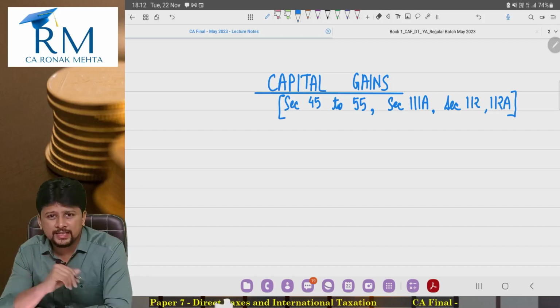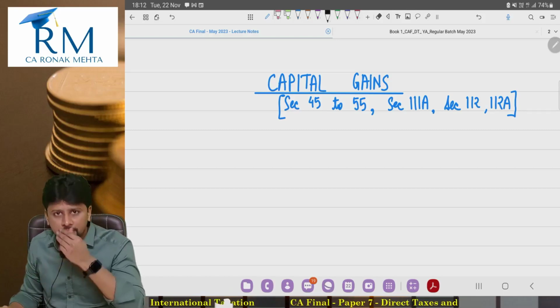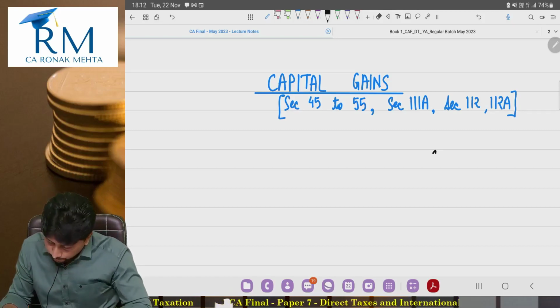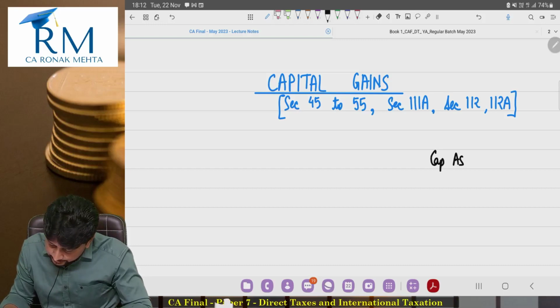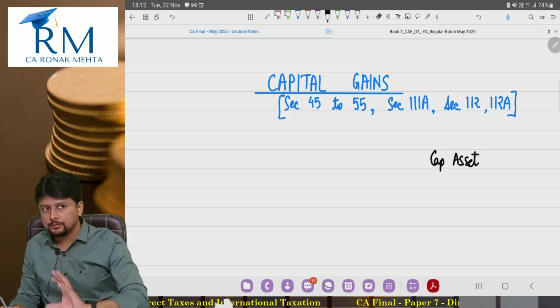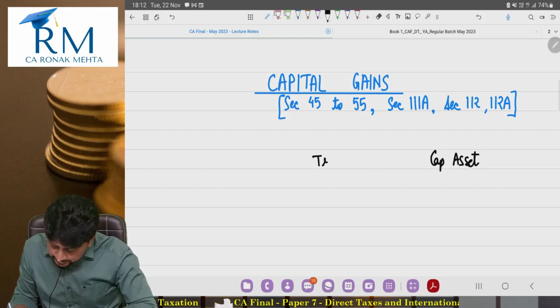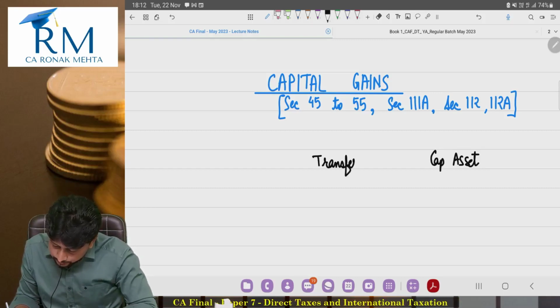Now, what is capital gains? Somebody would say, sir, capital gains mean when you sell a capital asset, what you get is capital gain. But sir, you don't sell. The word used in the Income Tax Act is transfer.